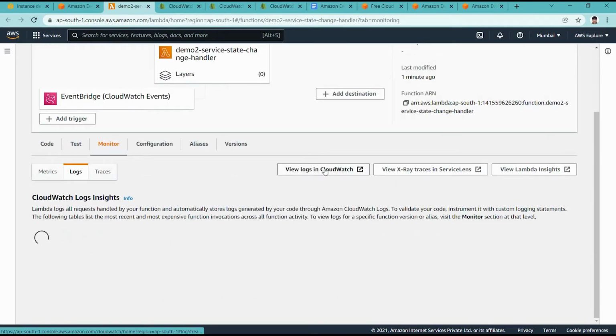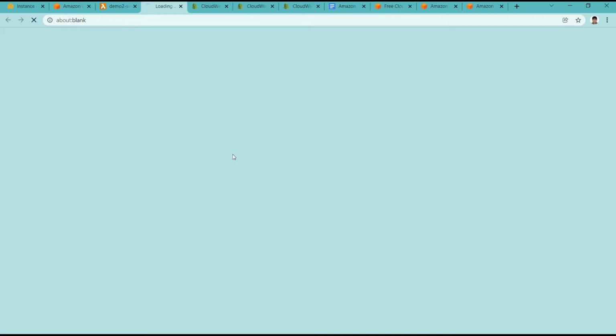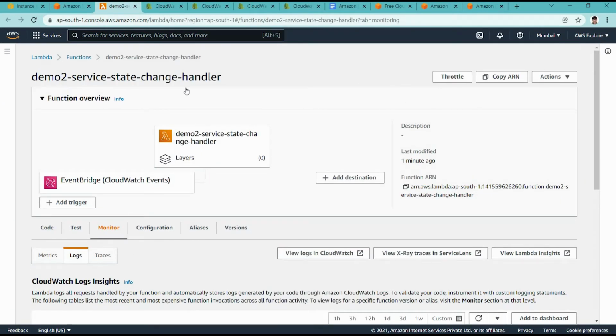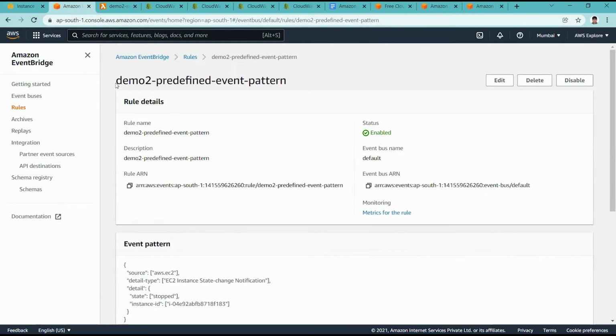In monitoring, we can see whether any logs exist for this particular Lambda. Currently we do not have any logs, and we are not going to trigger this function manually for now. What we are doing is, we have already set up this predefined pattern, right?